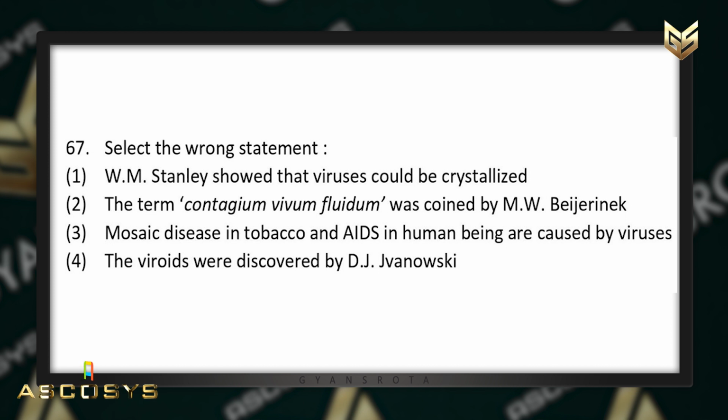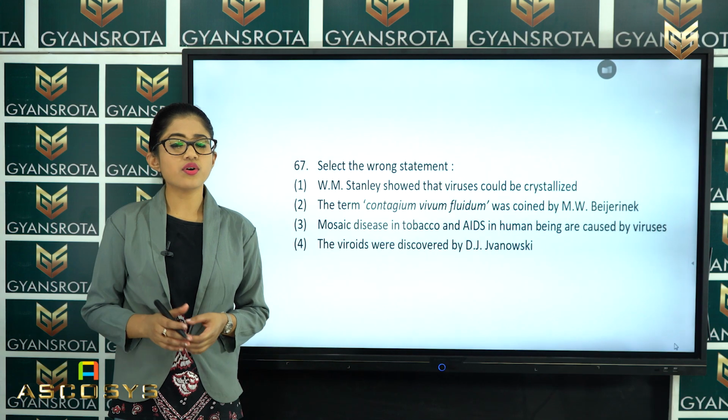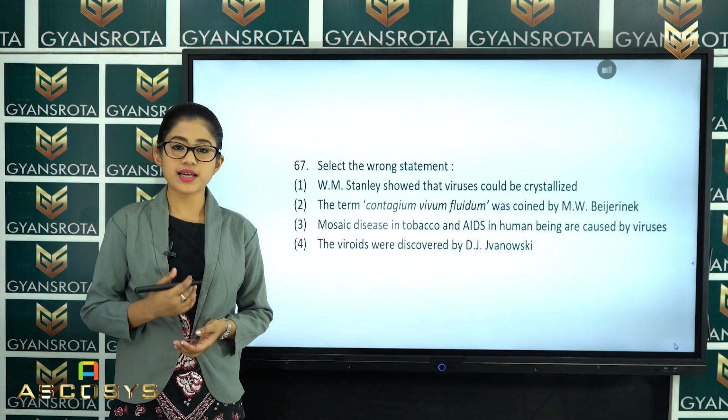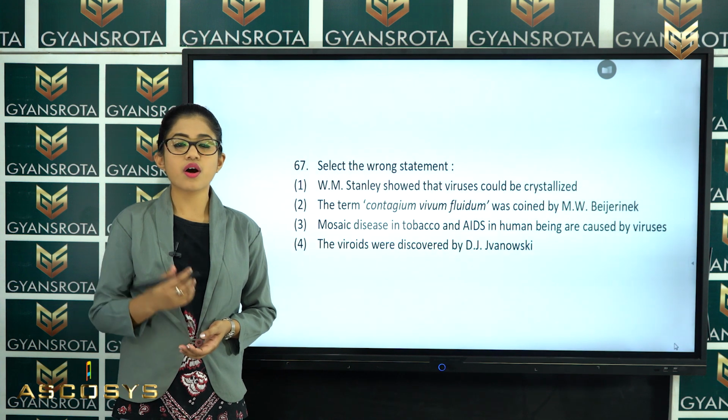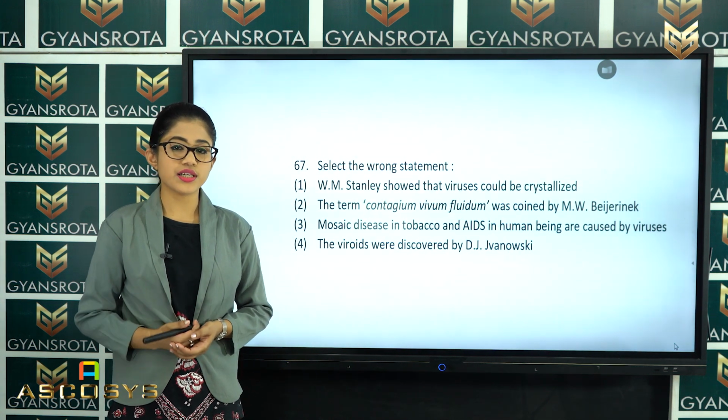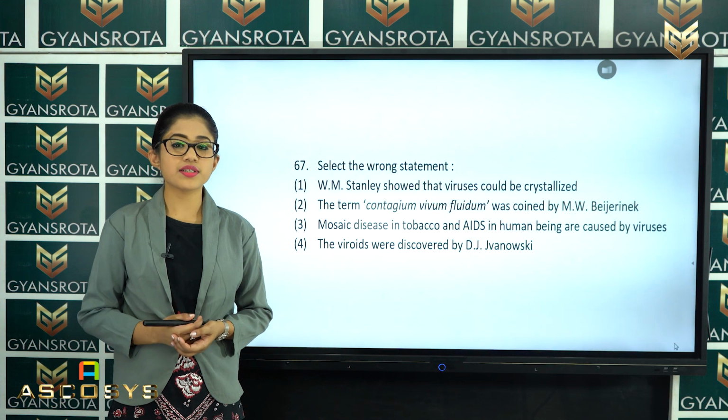And the fourth, the viroids were discovered by D.J. Ivanovsky. So this is a very easy question and it has directly come from your NCERT textbook of the chapter Biological Classification. In the last topic we have discussed this.